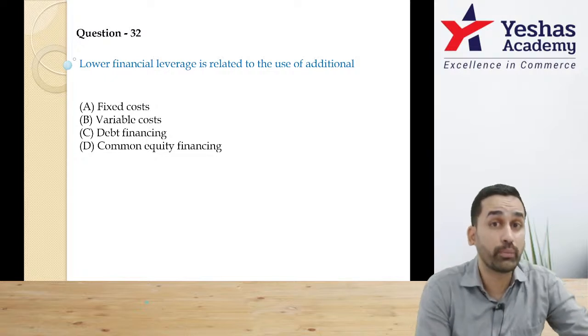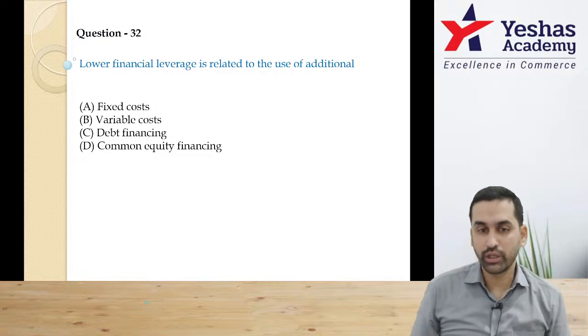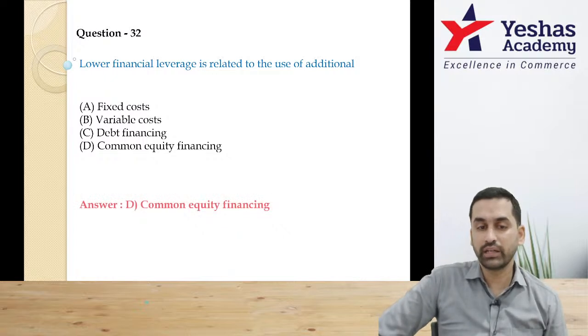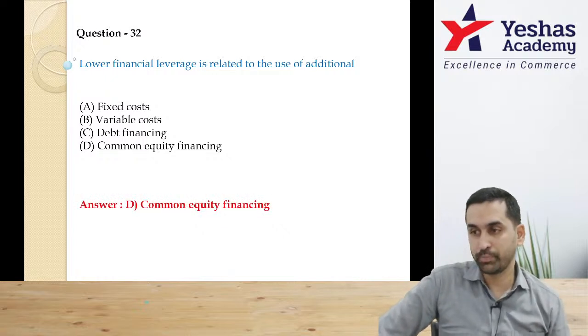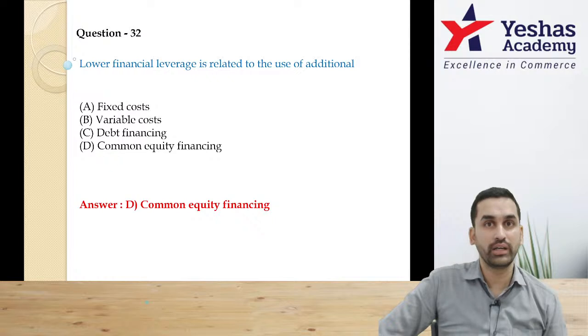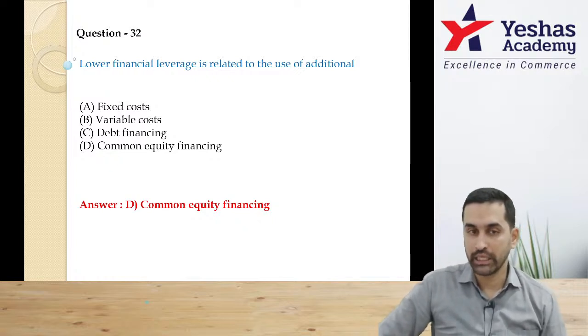Sir, it should be coming from equity. That means you are using additional equity. Equity means common. There is no preference given, no preferred stock. It's a common stock. That means answer should be D. Yes.